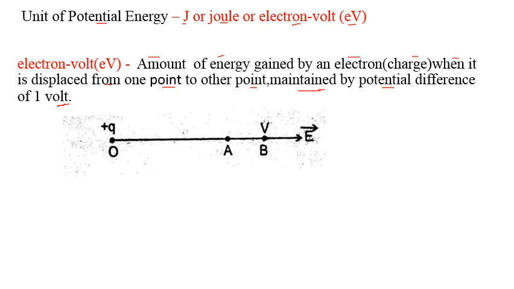Imagine, this is plus Q charge and the electric intensity is away from that charge since it is positive. In its path there are 2 points, point B at which potential is V, point A at which potential is V plus dV, meaning the difference between potentials is dV. Now this difference must be 1 volt. For example, at point B, if potential is 10 volt, then at point A potential must be 11 volt, that is higher by 1 volt. Or at point B, if it is 100, then at A it is 101.